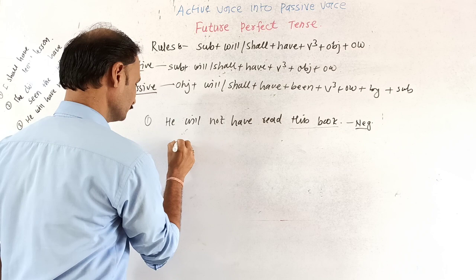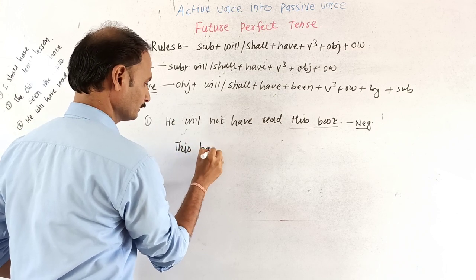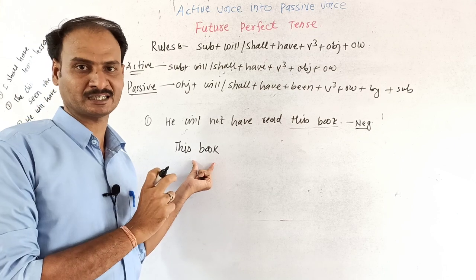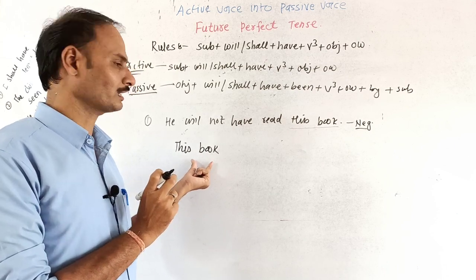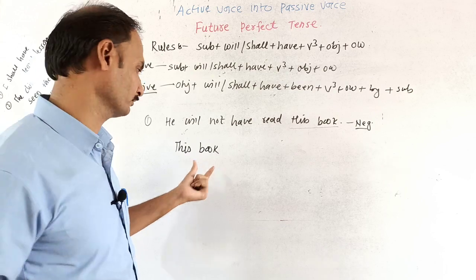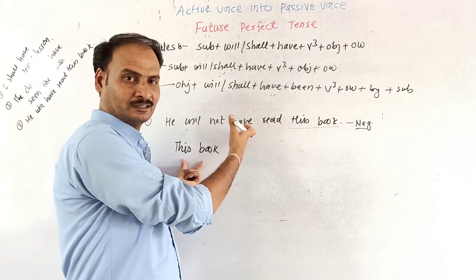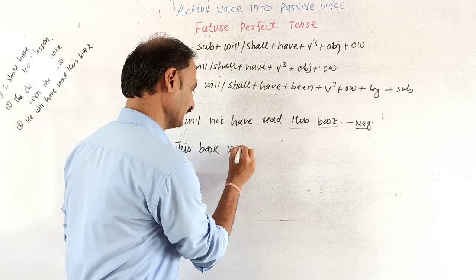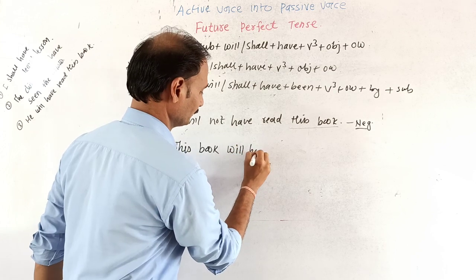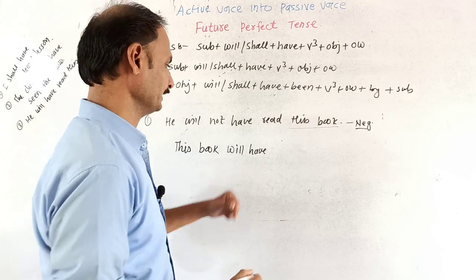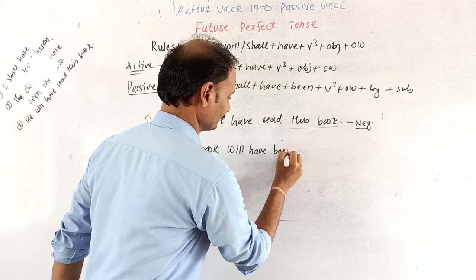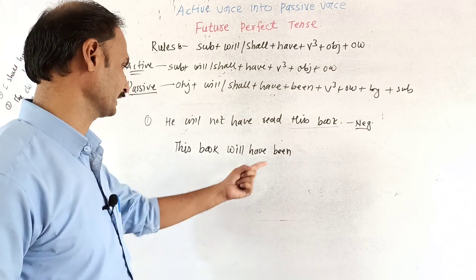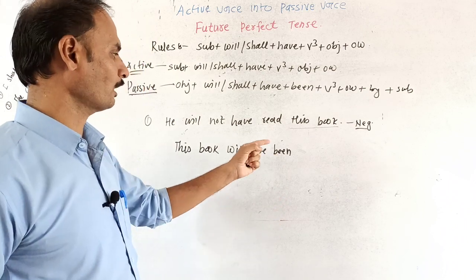This book, it is in the singular form. According to the subject we have to take an auxiliary verb. So the given sentence is in the future tense, so we will take will. For perfect, have. Then for making perfect in passive, use been. It is mandatory, it is very necessary to take been. This book will have been.